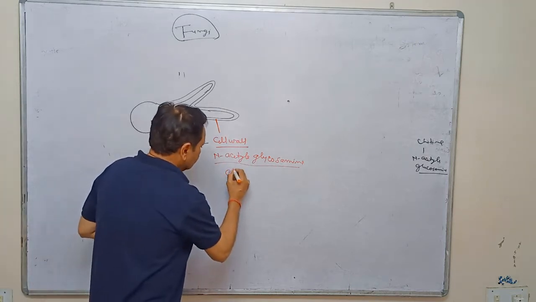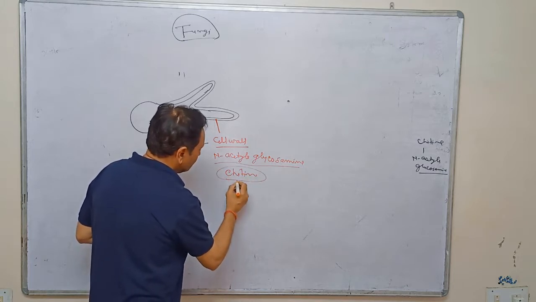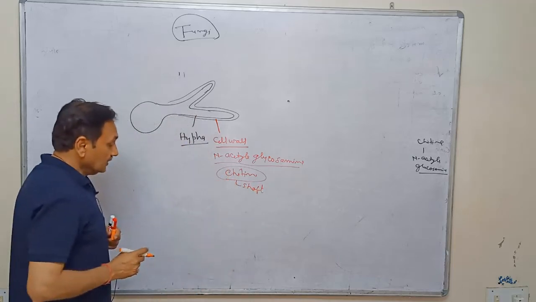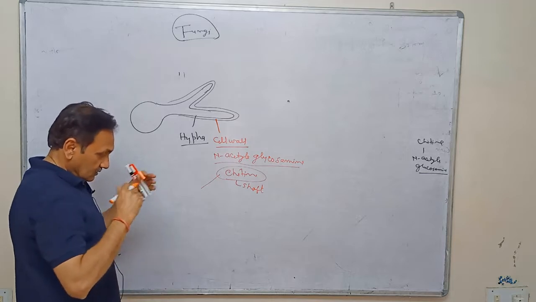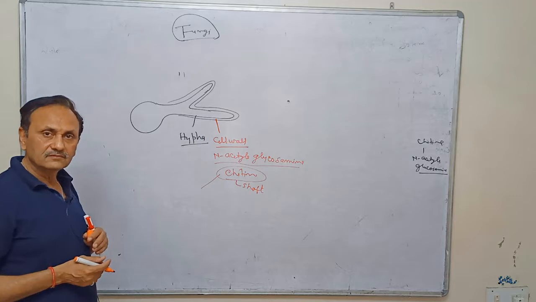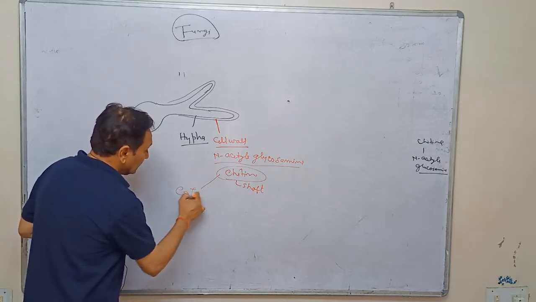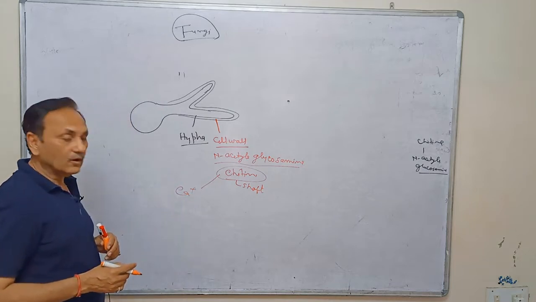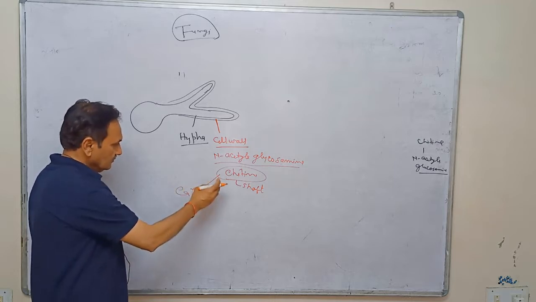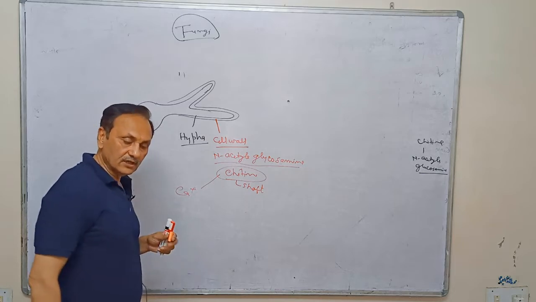It is called chitin, but it is very soft. You know that the outer covering of the arthropoda is also made up of chitin, but due to addition of calcium salt, they are very hard. Their chemical nature is also like that, but due to the presence of calcium, it is very hard.